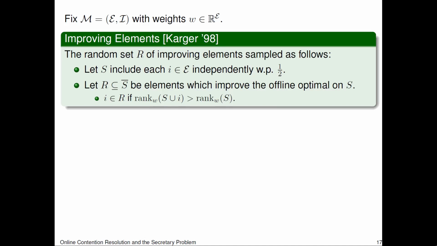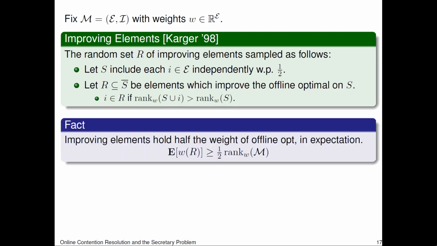Now, the distribution for which we need to resolve contention is that of improving elements, defined originally by Karger. The random set R of improving elements is sampled as follows. Let S include each element of the matroid independently with probability 1/2, and let R be the elements which improve the offline optimum on S.